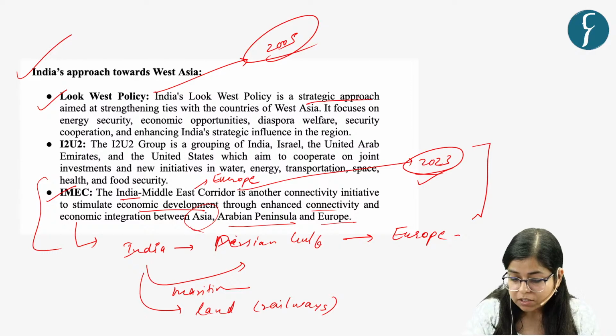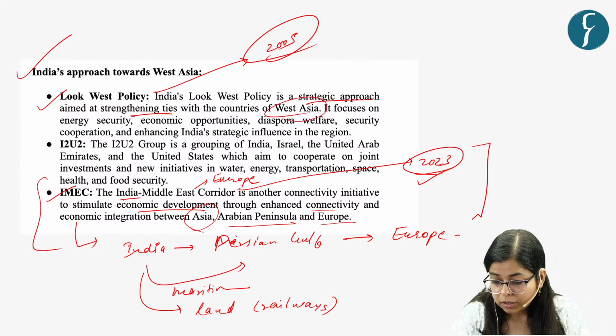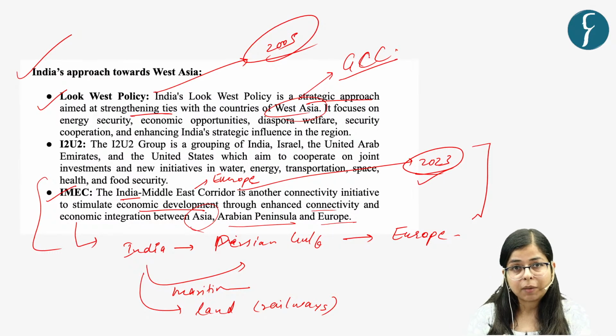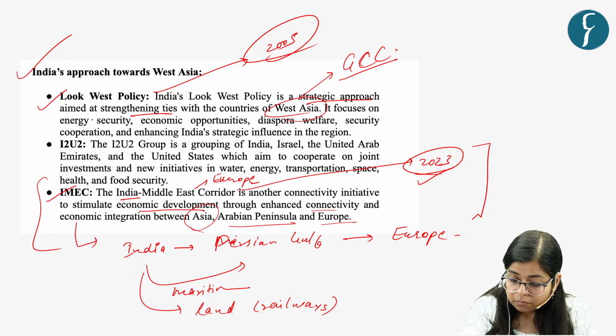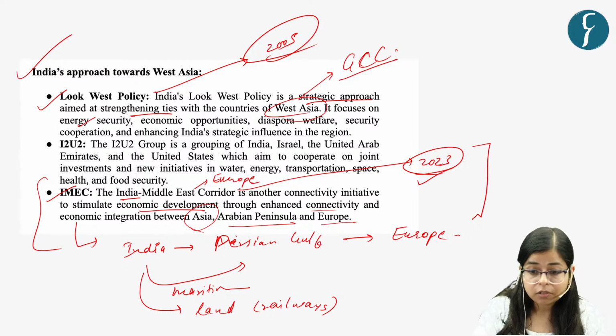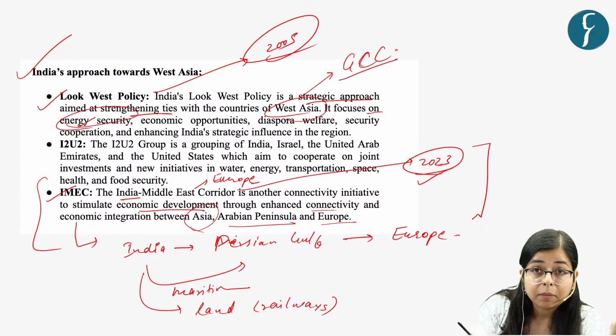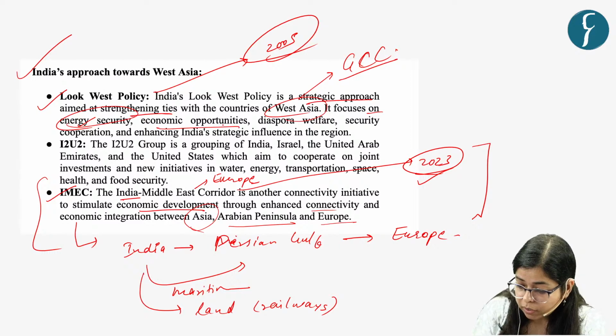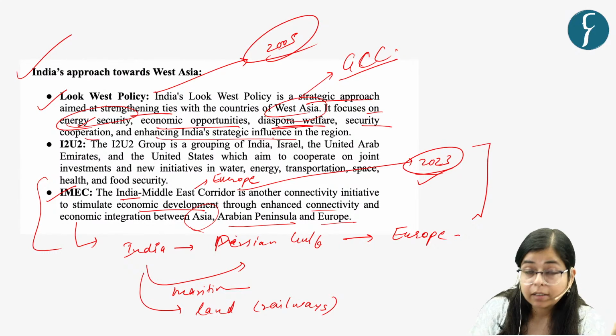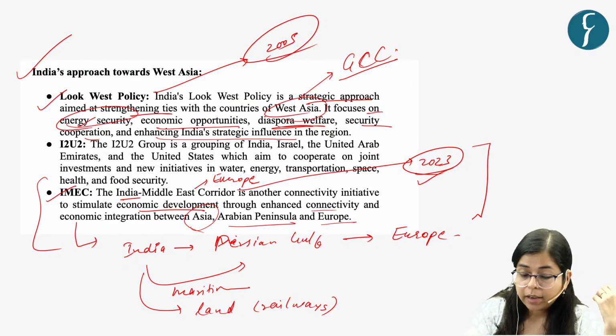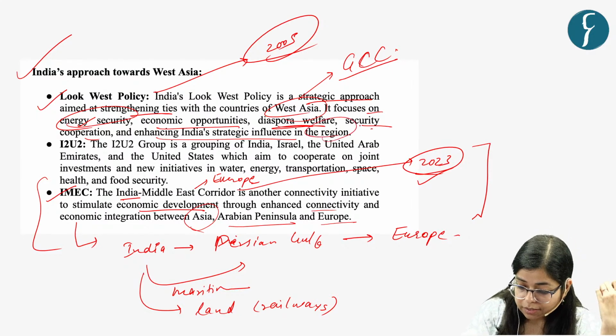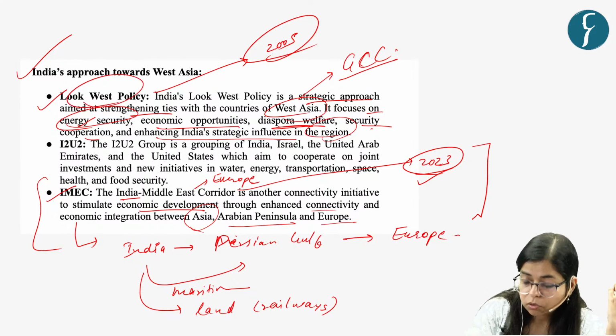So this is a strategic approach which India has adopted in order to strengthen our ties with the countries of West Asia, particularly the Gulf countries, particularly the members of GCC. And this Look West policy focuses particularly on energy security, economic opportunities, welfare of the diaspora, security cooperation, and enhancing India's strategic influence in the region. So this is since 2005.